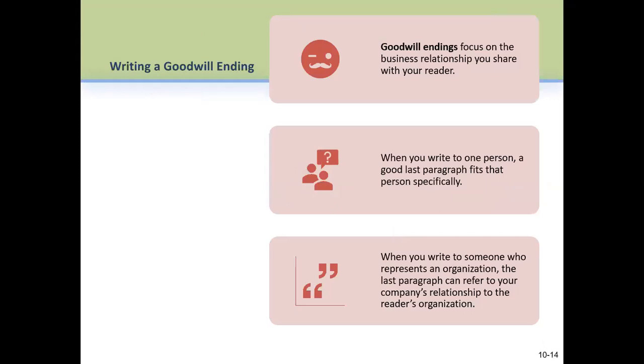Next, the last thing of this lesson is about writing a goodwill ending. In a goodwill ending, focus on the business relationship you share with your reader. This is very important, and we want to build relationships, and we emphasize that we keep a relationship with them, either professional, informal or formal, whatever the grounds are. When you write to one person, a good last paragraph fits that person specifically. When you write to someone who represents an organization, the last paragraph can refer to your company's relationship with the reader's organization. So this is important here.